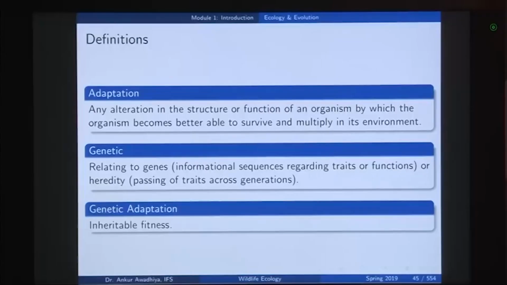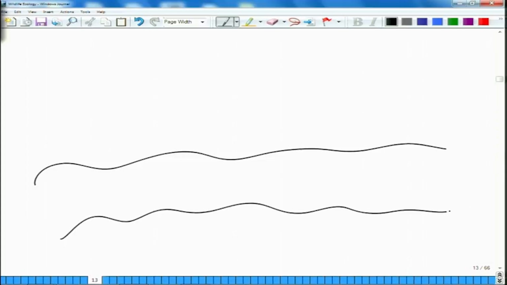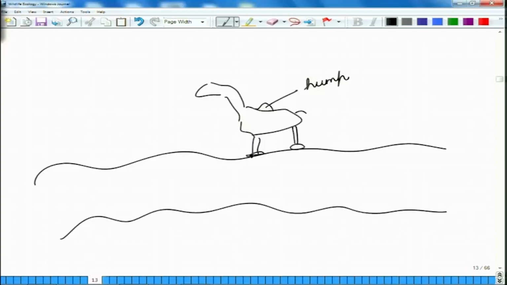In that desert environment, you have mounds and mounds of sand, and there you have a camel. Now, what are the kinds of adaptations that you will find in this animal? One is that it has a hump. Why does it have a hump?